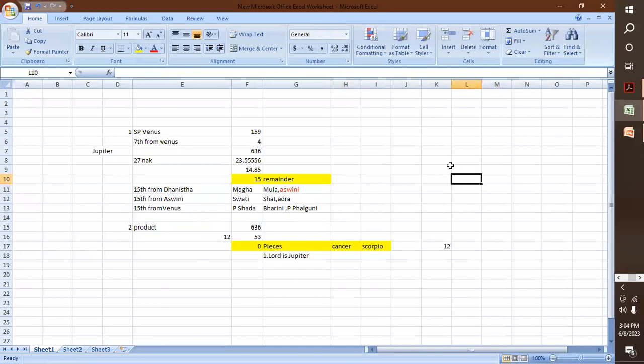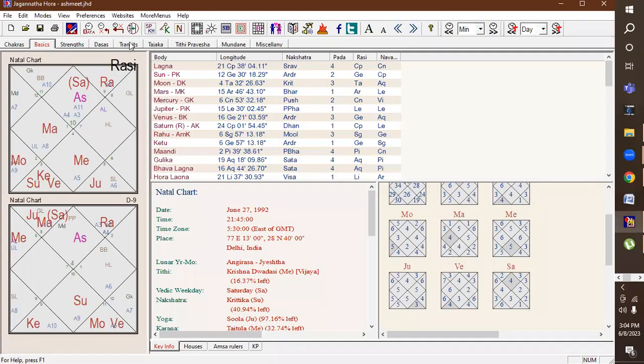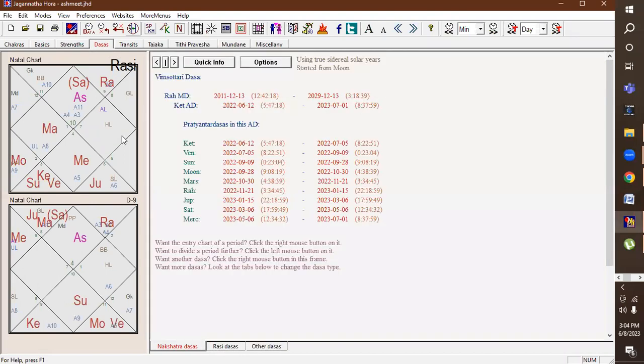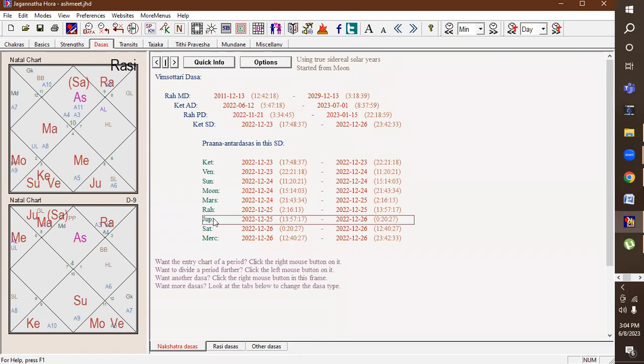Now, when can the marriage take place? The second logic is that since the sign is Pisces and the lord is Jupiter, we have to see what Mahadasha and Antardasha are going on. So we are going to the Dasha. The Mahadasha is of Rahu, Antardasha is of Ketu, and the Pisces lord is Jupiter.